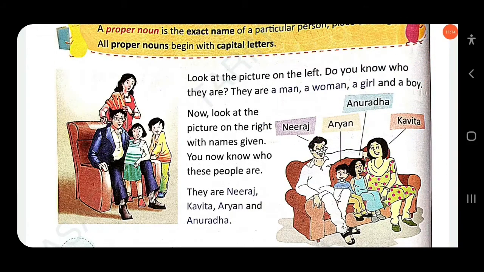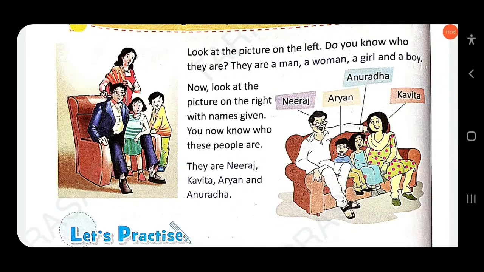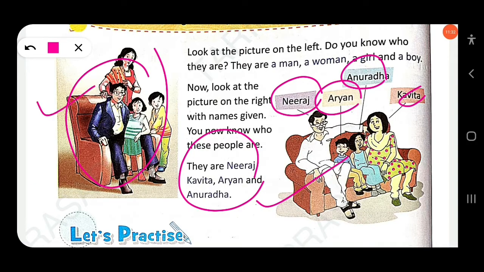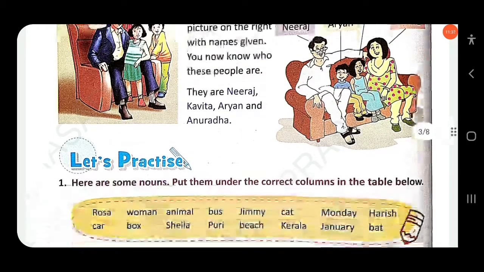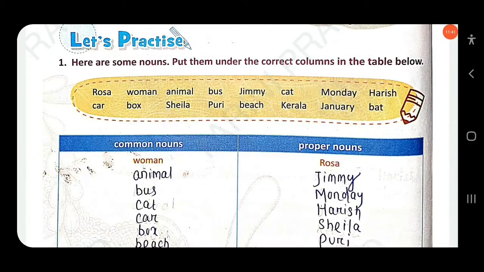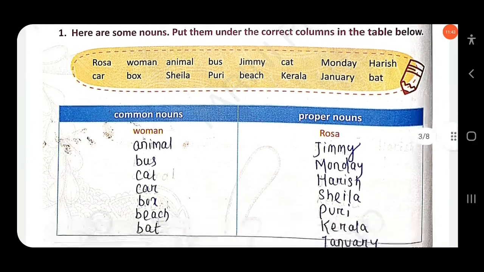Okay. So now look at the picture on the right with names given. You now know who these people are. You find these are the names of persons. So these nouns you call proper nouns. And here on the left side these are common nouns, and on the right these are proper nouns. Clear? Then next, let's practice. Here are some nouns. Put them under the correct columns in the table below.